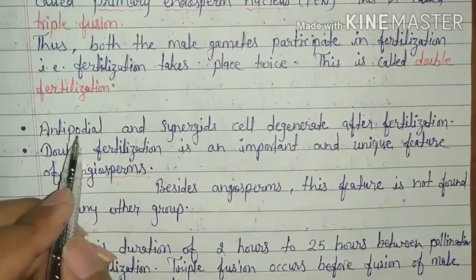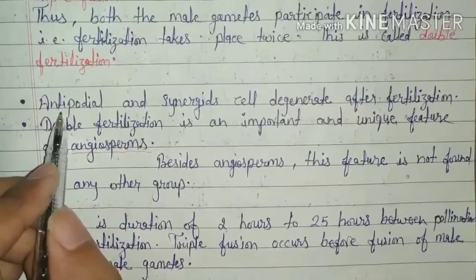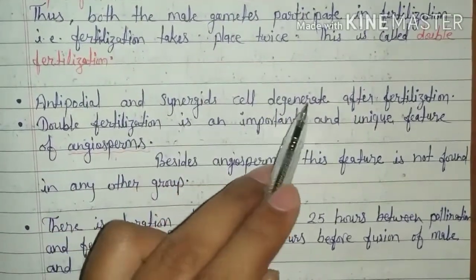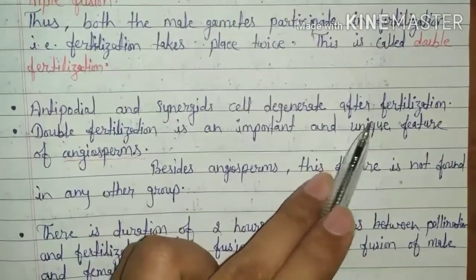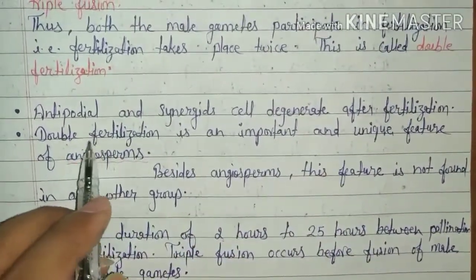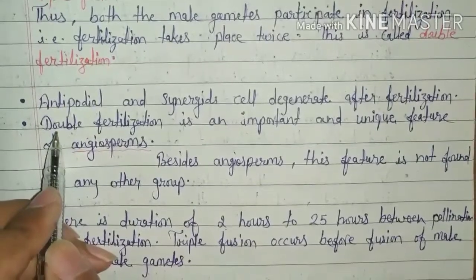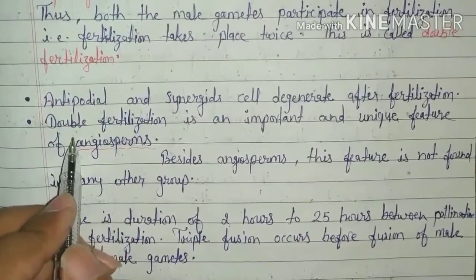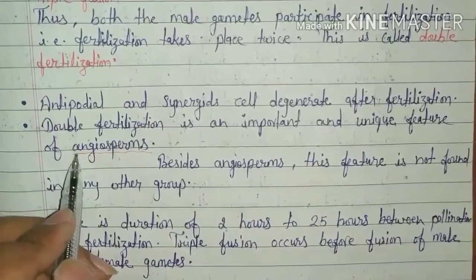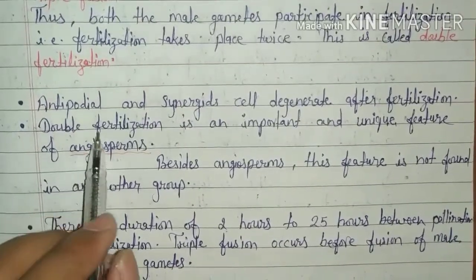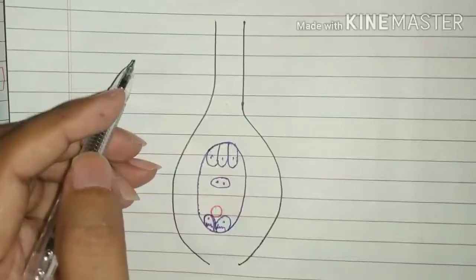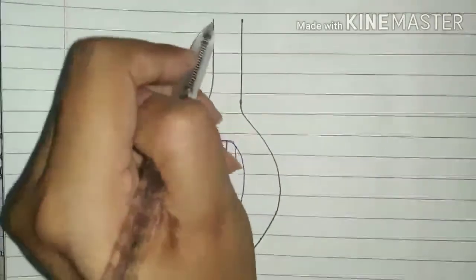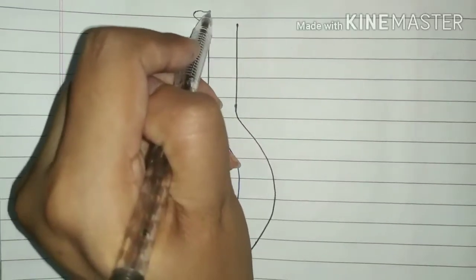And the remaining cells in the embryo sac, antipodal cells and synergid cells, degenerate after fertilization because the polar nuclei convert into primary endosperm nucleus and the egg cell converts into zygote. Let's see the process of fertilization in this diagram.